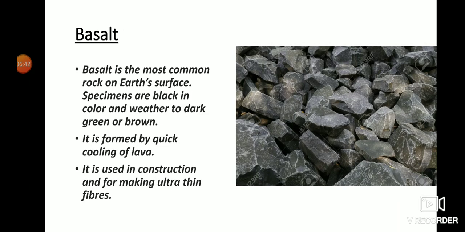Basalt is the most common rock on the earth's surface, and we have seen it widely used in construction areas. This is also formed by quick cooling of lava, and it appears as a black, green, brown or grey color. It is used for making buildings, for construction purposes, for making roads, for making ultra thin fiber.